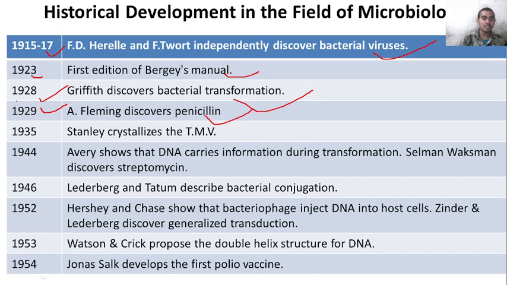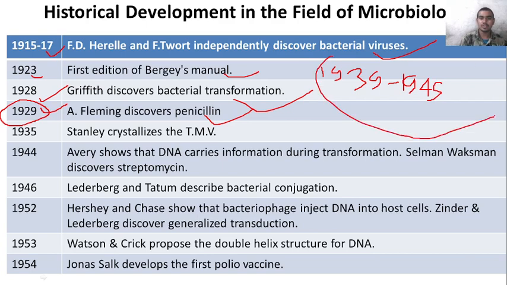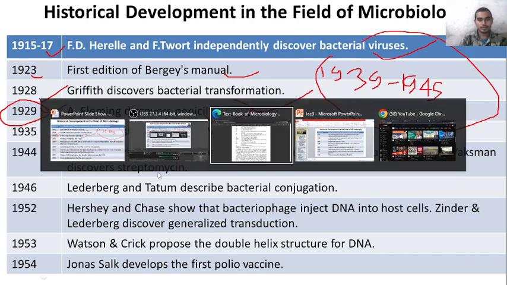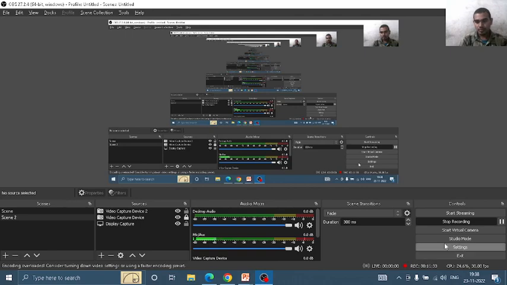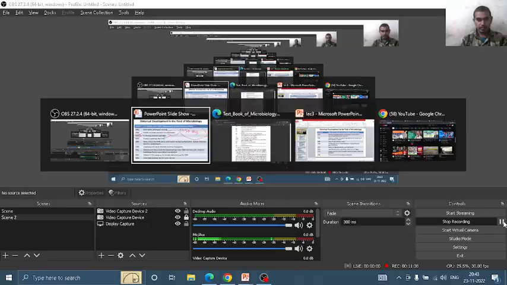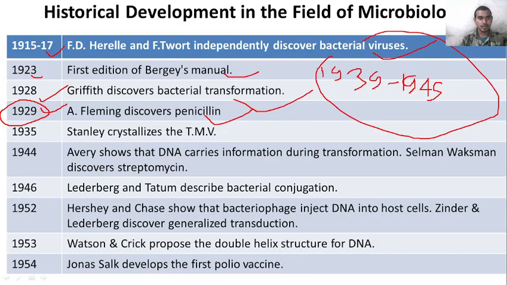So in 1929 he discovered penicillin, and from 1939 to 1945 World War II took place. Many people were saved because of penicillin, because before the war, penicillin had already been discovered. Then in 1935, Stanley crystallized the tobacco mosaic virus.